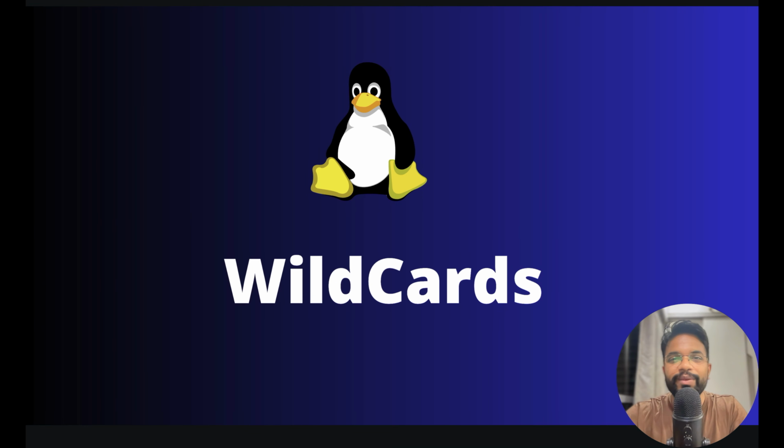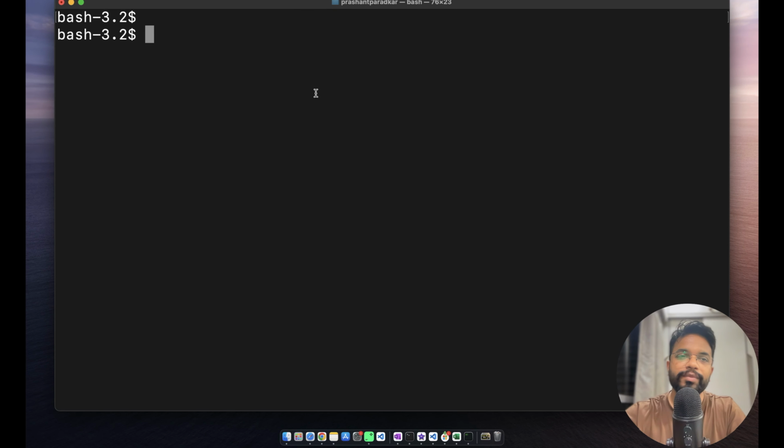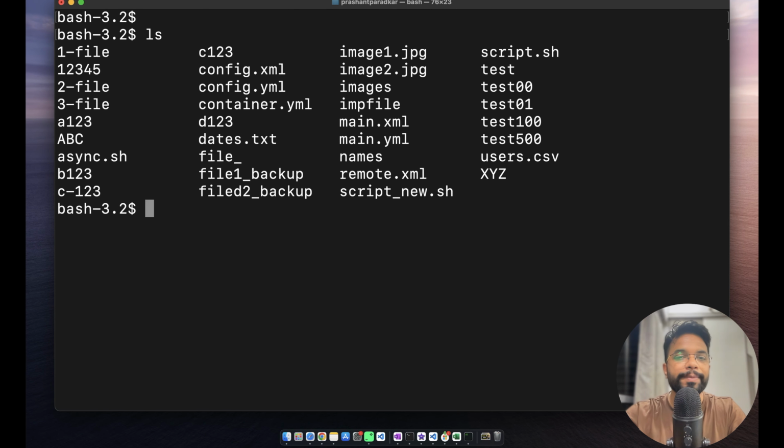Alright, so in this section we will talk about wildcards in Linux, and let's start with a simple use case. Here is my Linux terminal. If I use ls in my current directory, you can see there are so many types of file, including the XML file, YAML file, some text file, some images with .jpg, some script with .sh, and some random files.